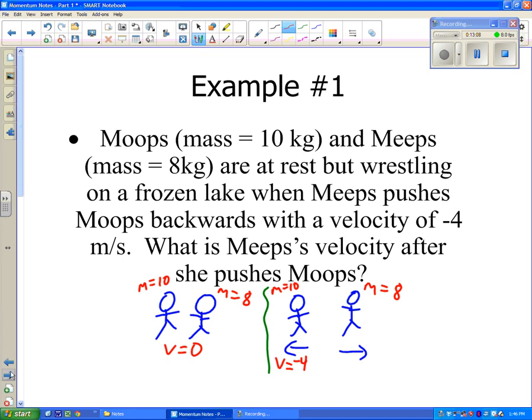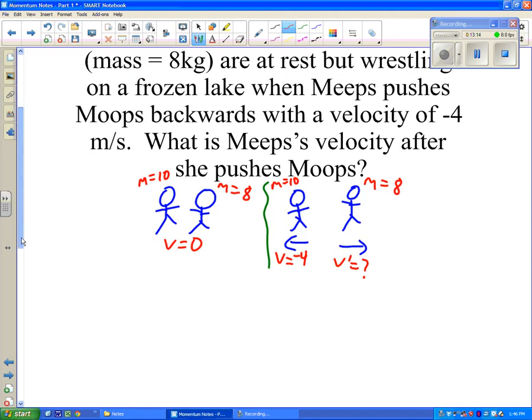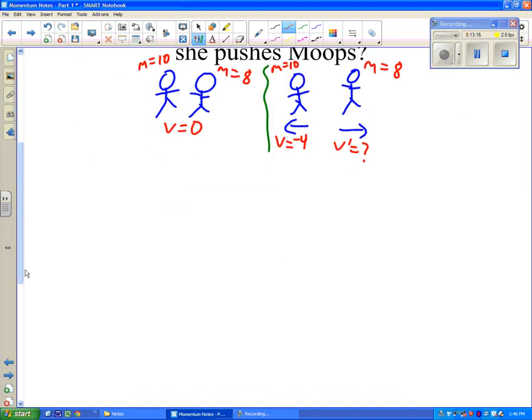It's going left, so it's -4, and this one we don't know. So when we solve this, we have 2 things before, and we have 2 things after.